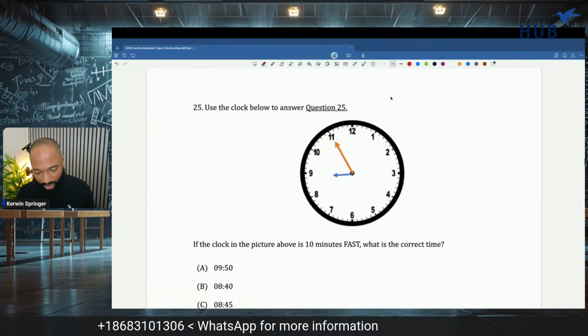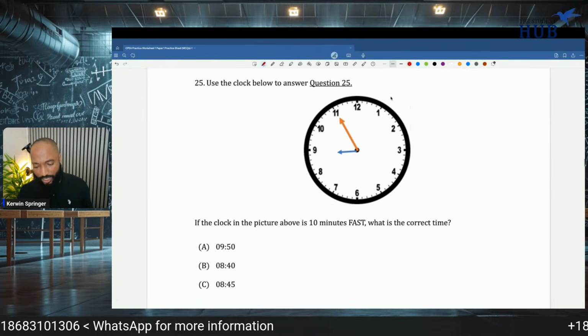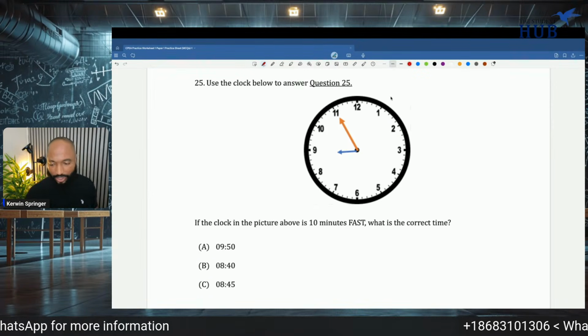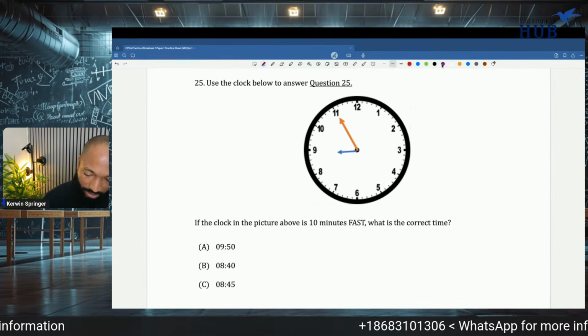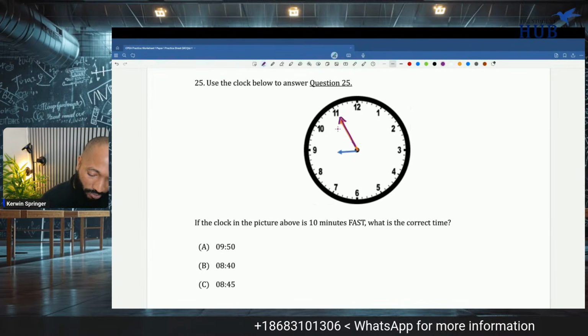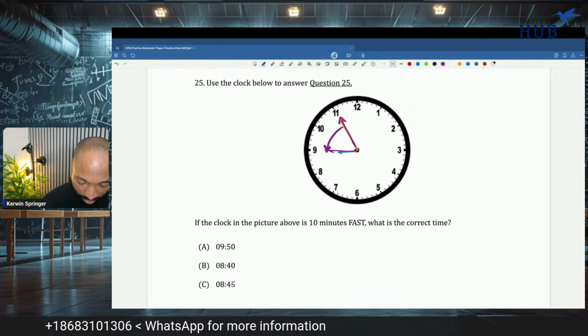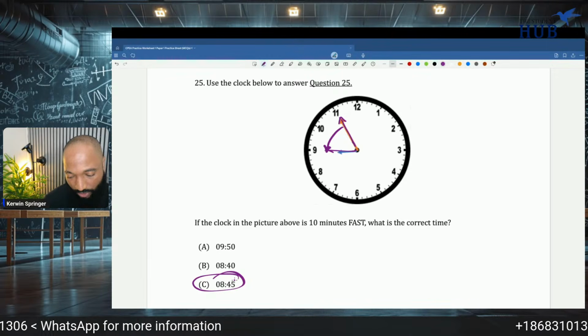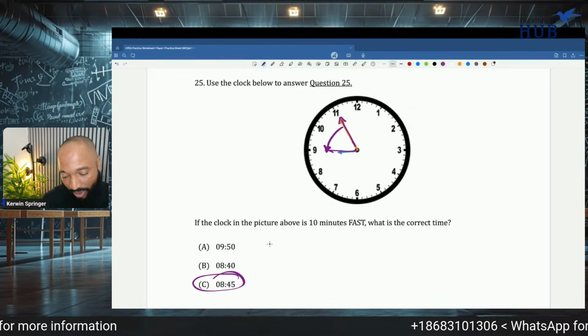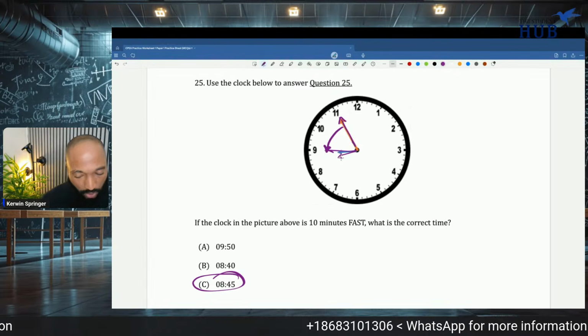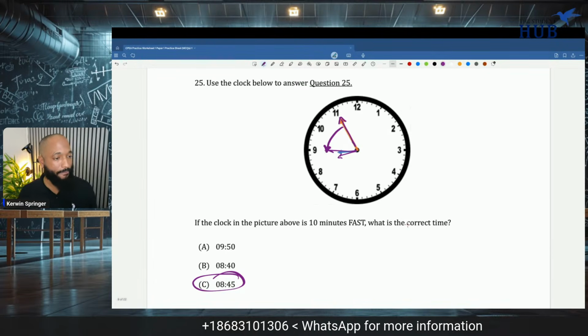If the clock in the picture above is 10 minutes fast, which is the correct time? It's 10 minutes fast. So you need to take this minute hand and go back 10 minutes. You're supposed to be on the 45 mark. So this is the only thing with 45 minutes, so I just know it had to be that one. 8:45. The hour hand will move back a little too as you start to move the minute hand.